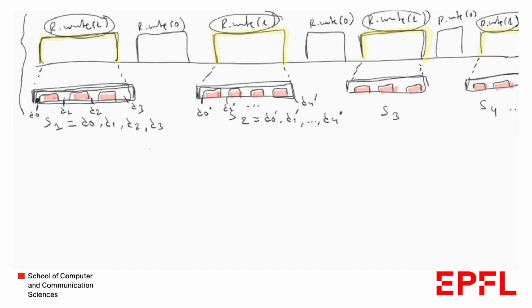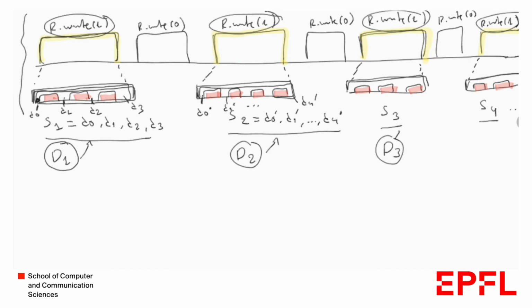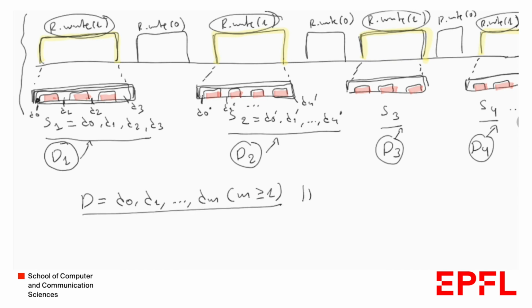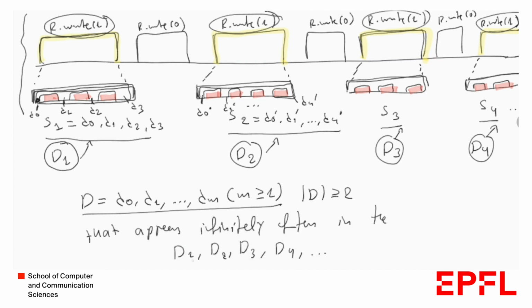So before we said that any sequence has a digest. So here we have a sequence, here we have another sequence, another sequence, another sequence. So let's say we get the digest D1 of this sequence, and we get the digest D2 of this sequence, and a digest D3 of this sequence, and then a digest D4 of this sequence. And now we argue that there exists a digest D, D0, D1, up to Dm, with m greater or equal to 1. So D contains at least two elements, that appears infinitely often in the infinite sequence of digests D1, D2, D3, D4, and so on.